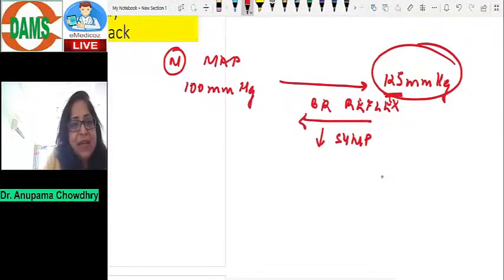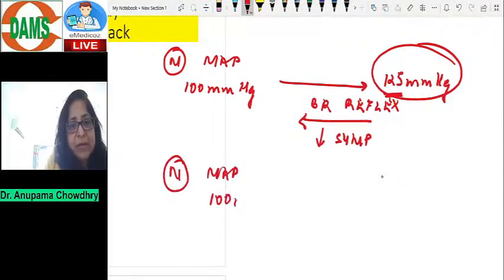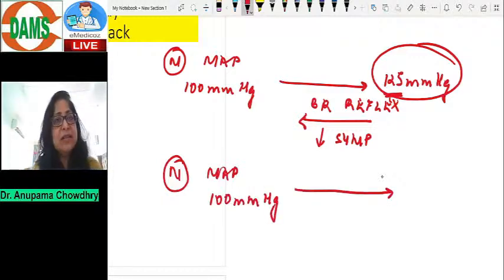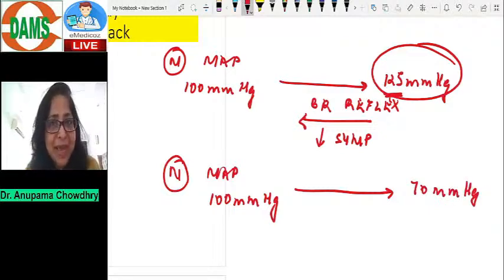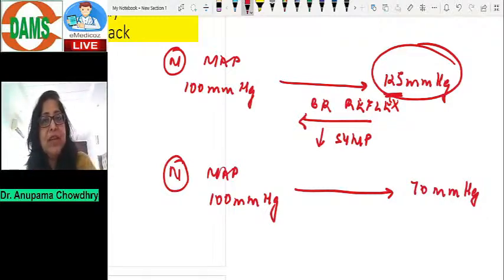We said that the normal mean arterial pressure is 100 millimeters of mercury. Now, let's say there is blood loss. Maybe there is a road traffic accident or something, and this individual has lost blood, and his blood pressure now falls to, let's say, 70 millimeters of mercury. Again, the baroreceptor reflex will be activated, but in this case, the baroreceptor reflex will increase the sympathetic discharge.